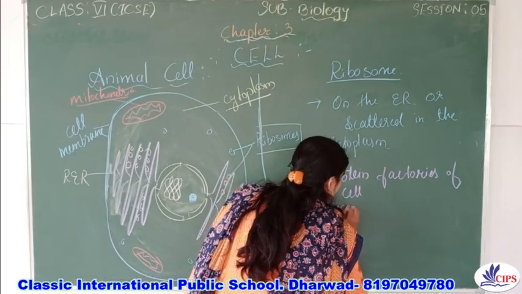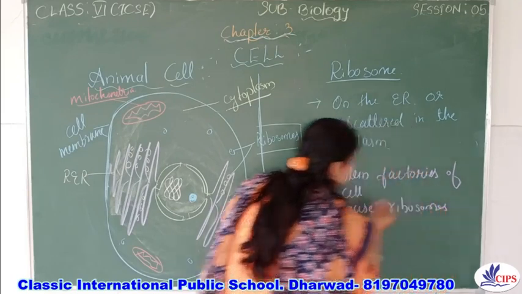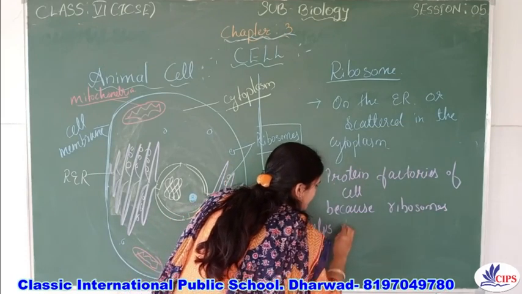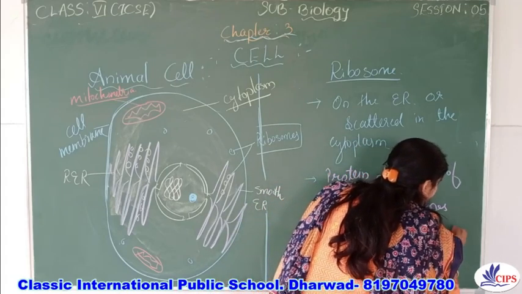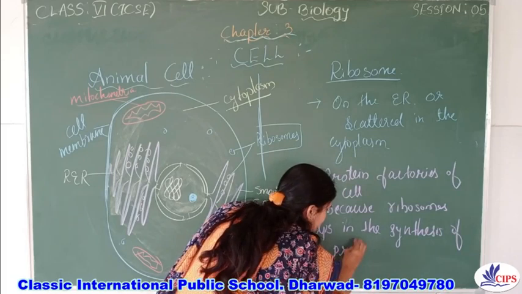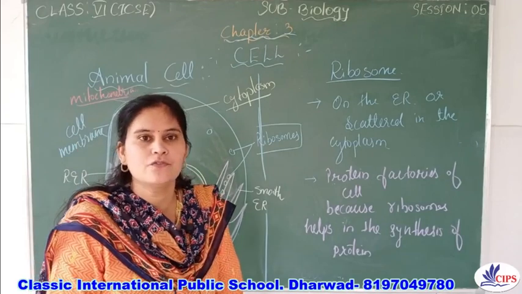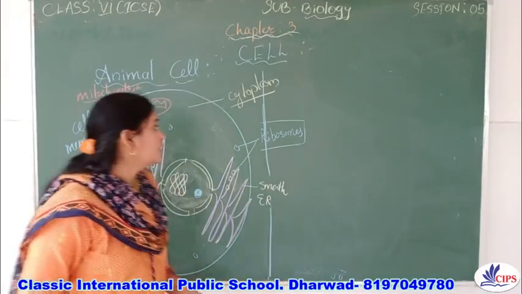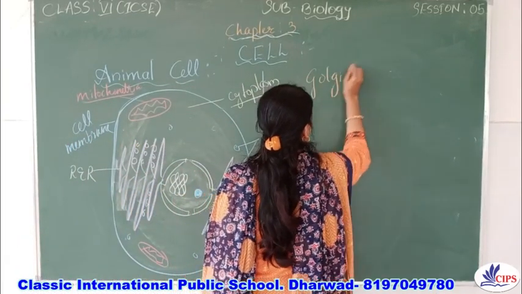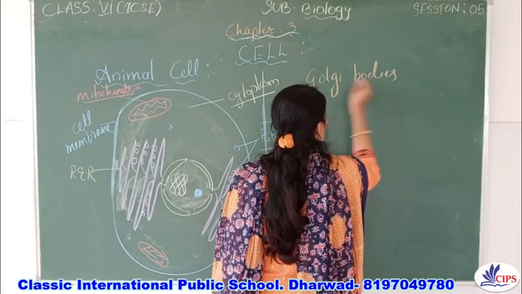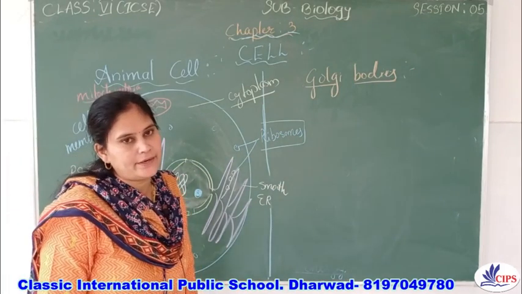Because ribosomes help in the synthesis of protein, and that's why they are called protein factories of the cell. Now the next cell organelle is Golgi bodies. So either you can say the Golgi body, or it is also called a Golgi apparatus.